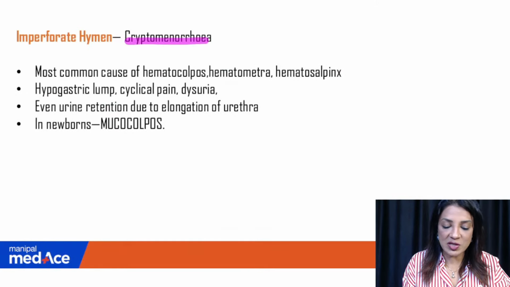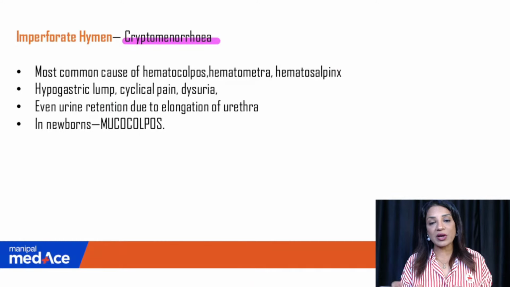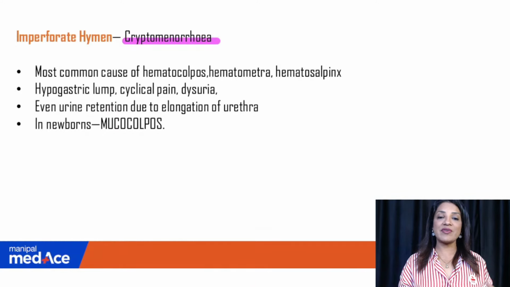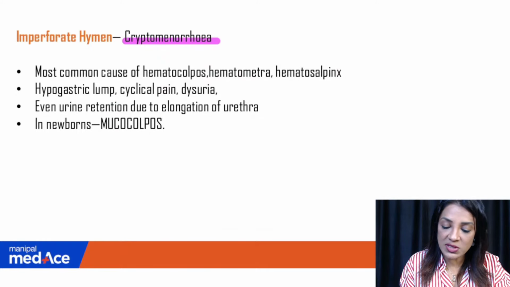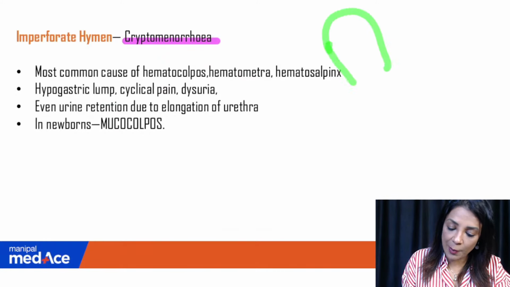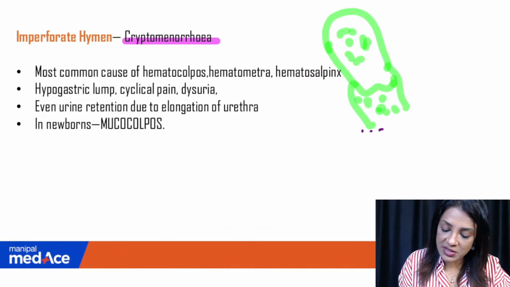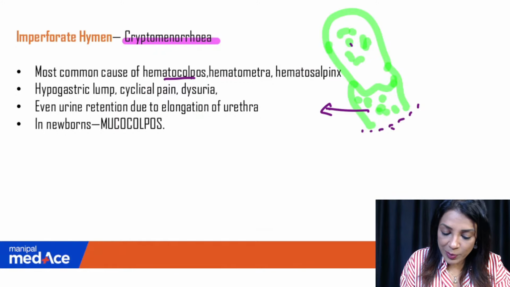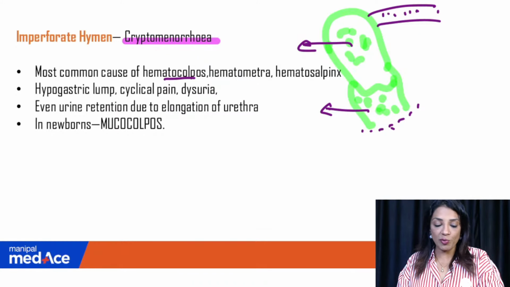Imperforate hymen will obviously present like cryptomenorrhea, meaning there is amenorrhea happening. There is no problem in the genital tract. The uterine cavity, the cervix, everything is fine. It is just the outlet that is a problem. It is the most common cause of hematocolpos, because when the blood is not able to come out, it will collect in the vagina. Hematocolpos means collection of blood in the vagina, and then there is a membrane, that is an imperforate hymen. So hematocolpos, hematometra, and hematosalpinx also. The fallopian tube will also be full of blood.